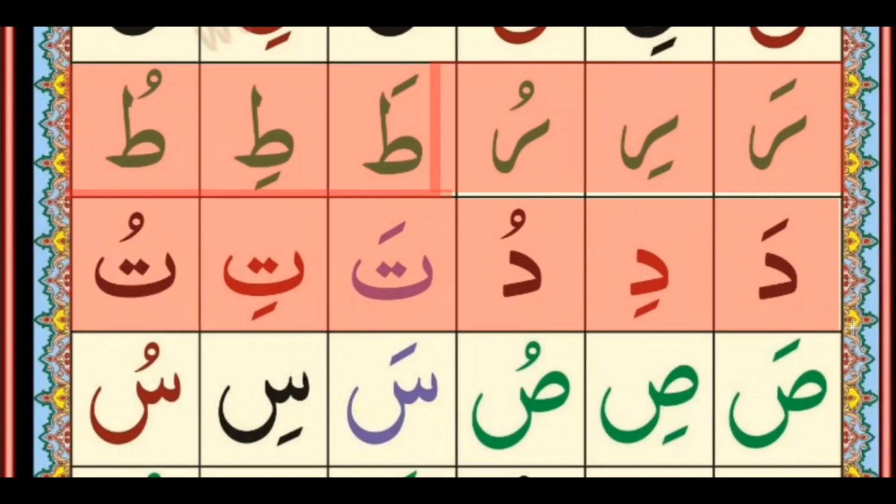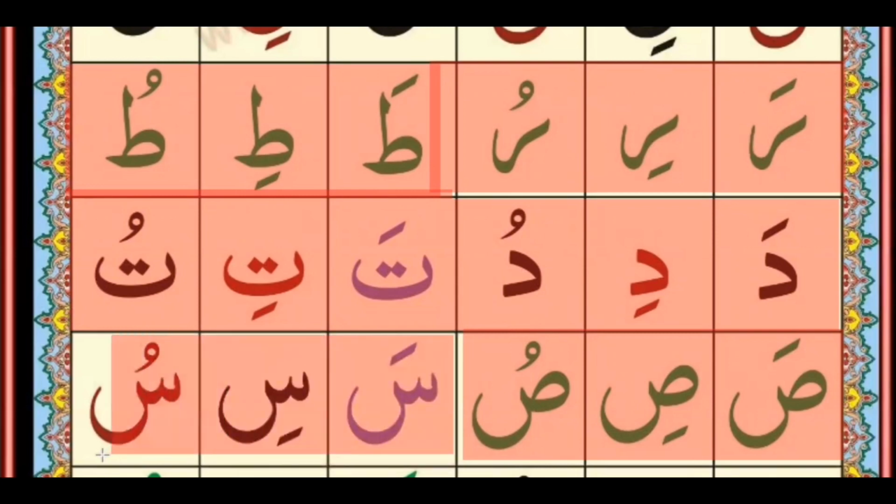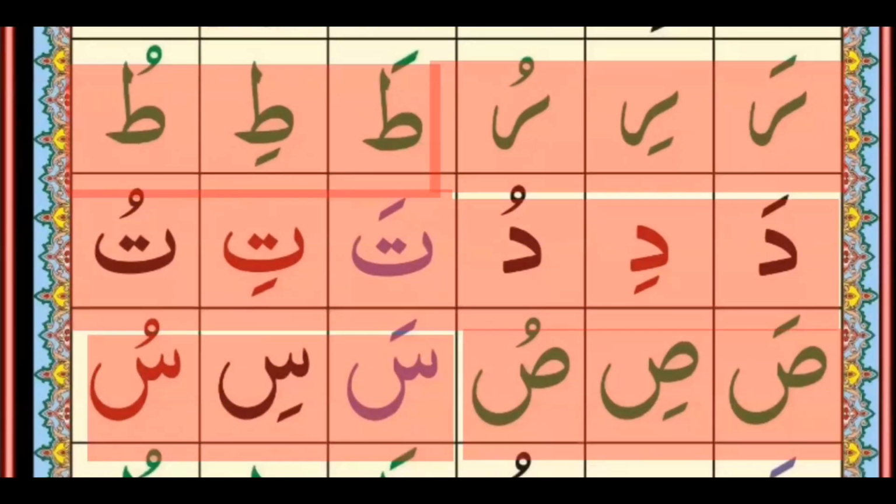And the next letter is Sod, and increase the whistle sound. Sod Zabar Sa, Sod Zair Si, Sod Pesh Su. So it will be Sa Si Su. And the next letter is Seen, and increase the whistle sound. Seen Zabar Sa, Seen Zair Si, Seen Pesh Su. So it will be Sa Si Su.